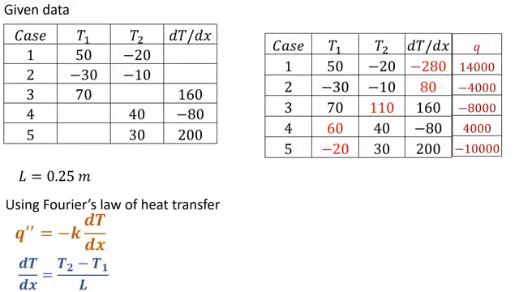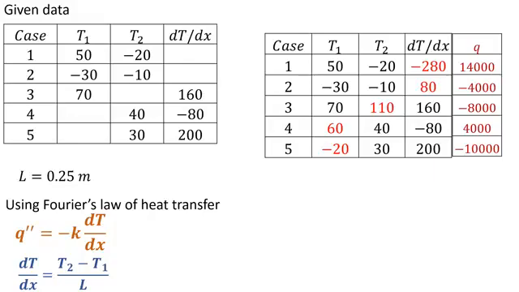For the first case, heat flux is 14,000 watt per meter squared. For the second case, minus 4,000. For the third case, minus 8,000, and for the fourth case it is 4,000, and for the fifth case it is minus 10,000.